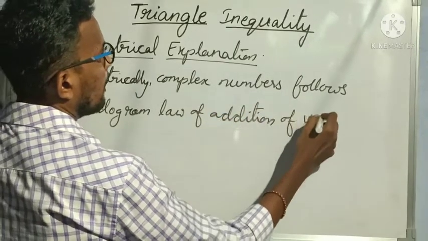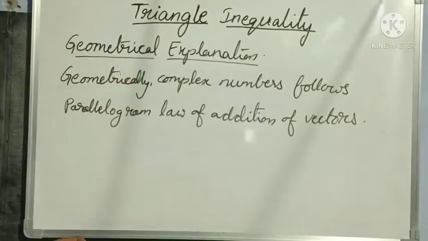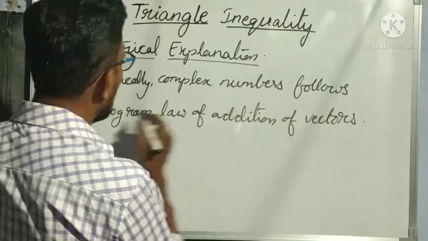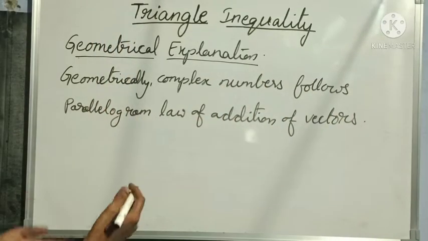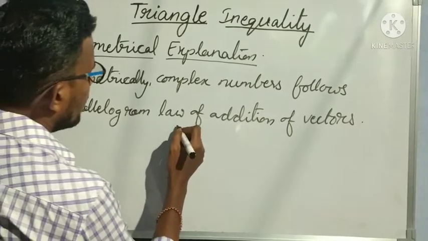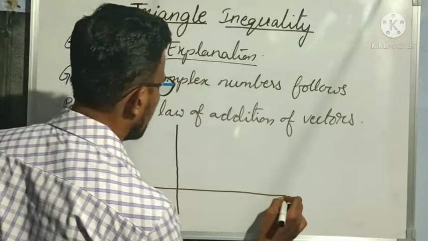So again we need to understand the vectors here. Before going to addition of vectors, let us understand the concept of parallelogram law.